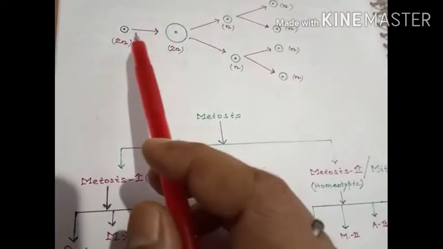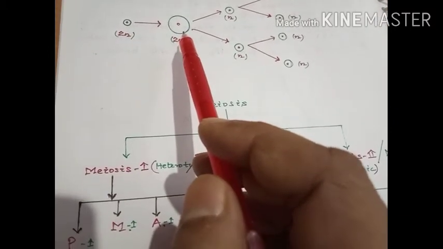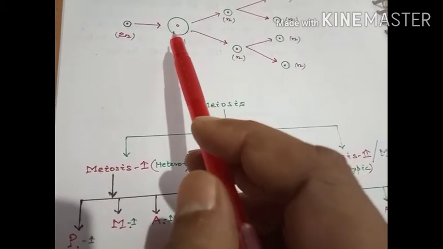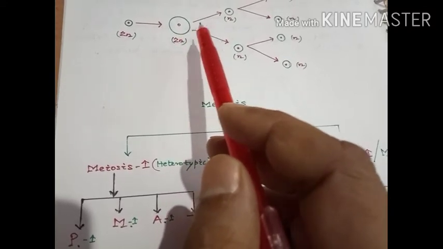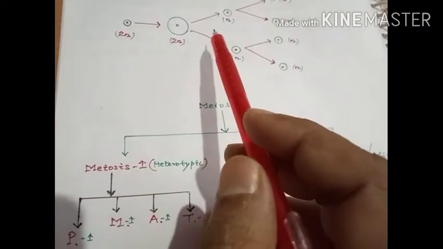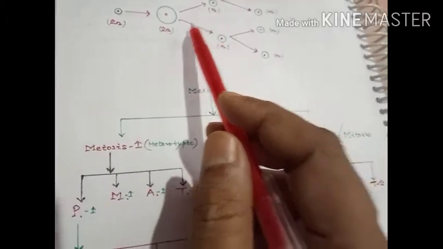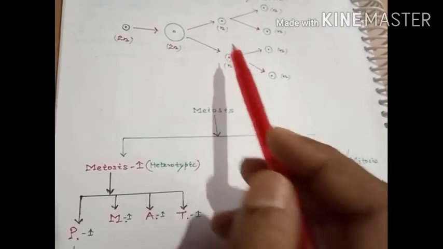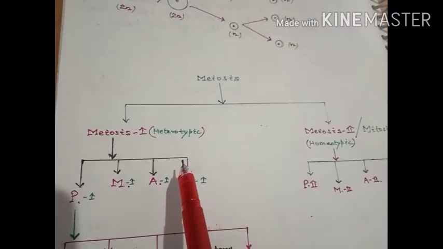In this case, we may observe the parent cell which has enlarged its cytoplasmic content. After the interphase stage, the cell undergoes meiosis 1, in which the heterotypic division takes place. The chromosome number gets reduced to half within the two daughter cells which are formed.